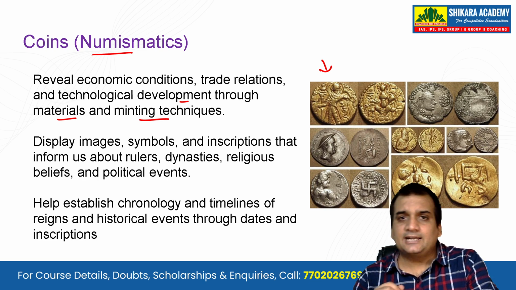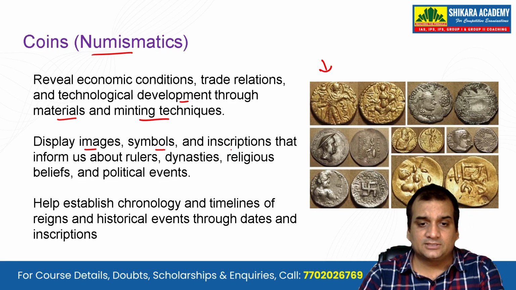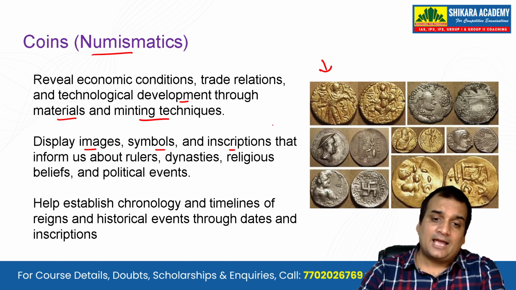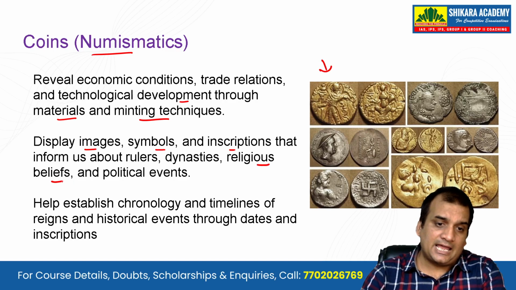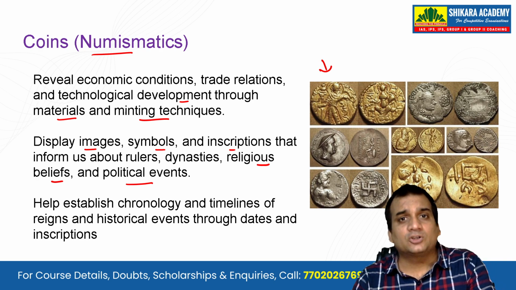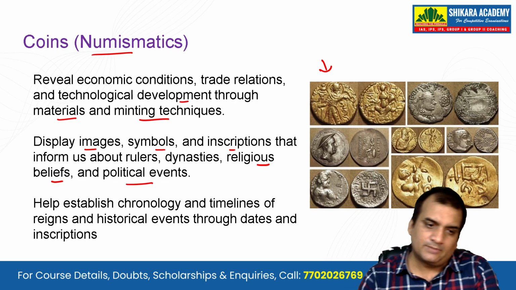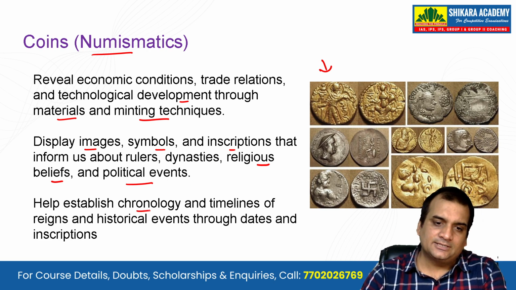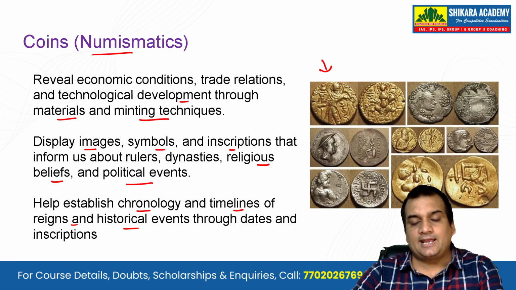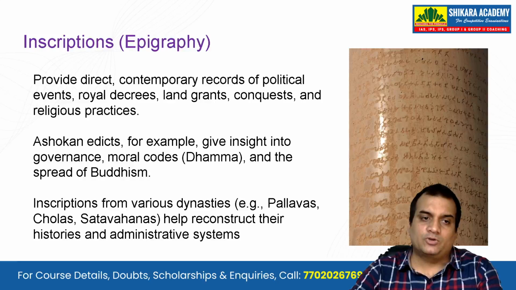Now along with that, guys, we also see the coins display images, some symbols, some inscriptions that inform us about the rulers, about the dynasties, about the religious beliefs and political events. Okay, these are the things that we can come to know from the coins, and these points can be asked in the form of questions to you, so you should remember. And with that, it establishes the chronology and timelines of the reigns and historical events through dates and inscriptions. So these are all the information collectively that we can get from the coins.